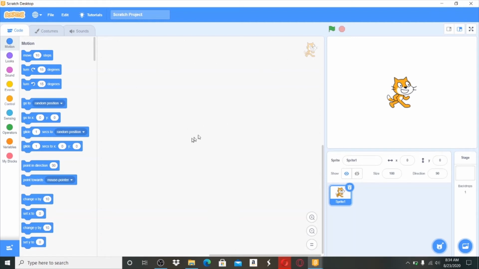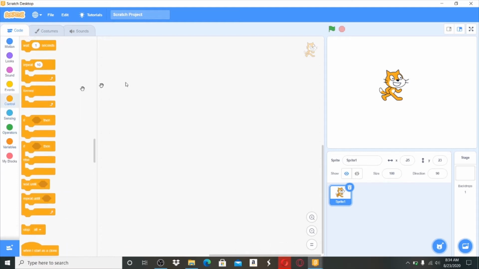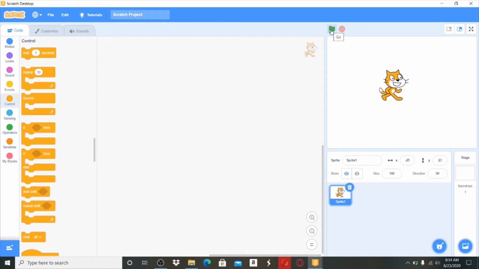Okay, so this is what you will get once you open Scratch. Once you launch Scratch for the first time, this is what you get. Now you can see this is the cat. You can see this cat, right? Now see how to start the game. I already told you, this go means to start the game, to start the program.